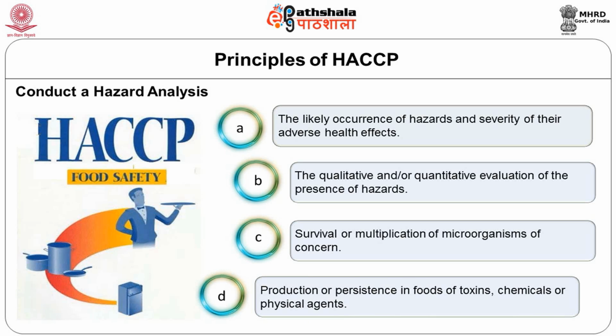Sometimes toxins are even produced during processing, and how much they persist in the food has to be considered. In addition, the conditions responsible for the occurrence, survival and multiplication of pathogens, or production of toxins and persistence of chemicals and physical hazards, also have to be considered when doing the hazard analysis.